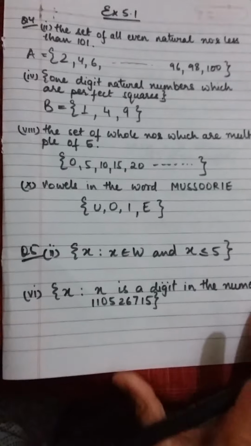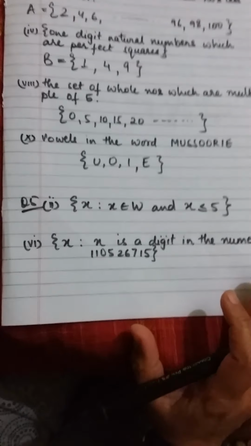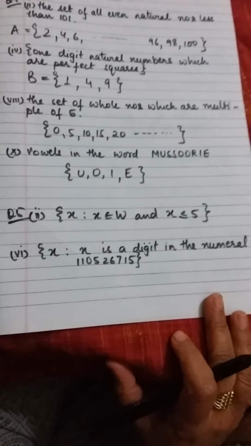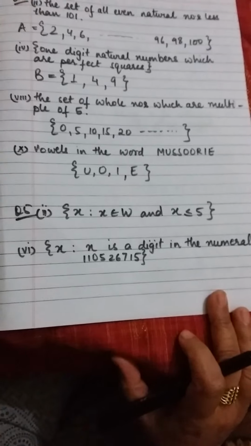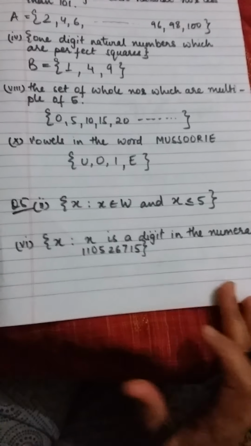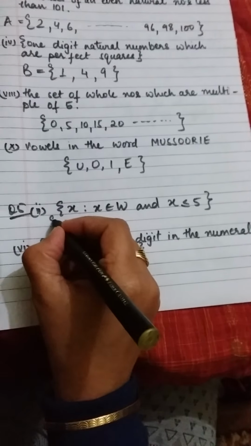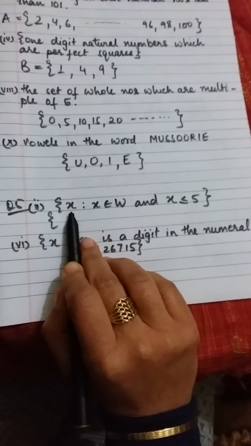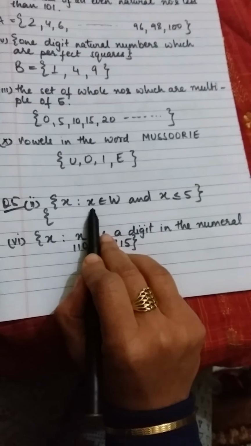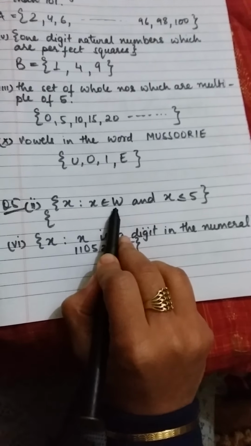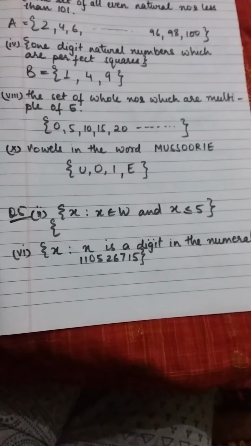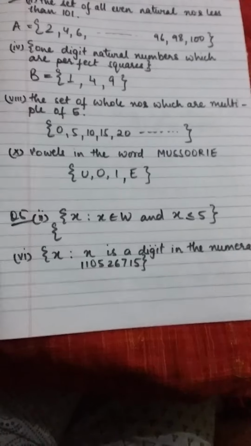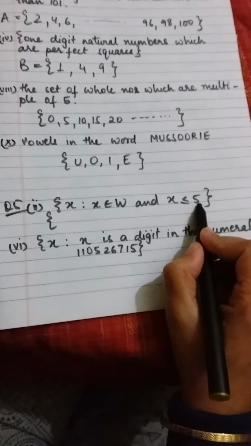Okay. Now let's come to question number 5. In question number 5, again the things are given in set builder form and you have to write them in tabular form. So what they're saying, X is the element. And what is X? X is a whole number. And there is a condition also given for X that says X is less than or equal to 5.